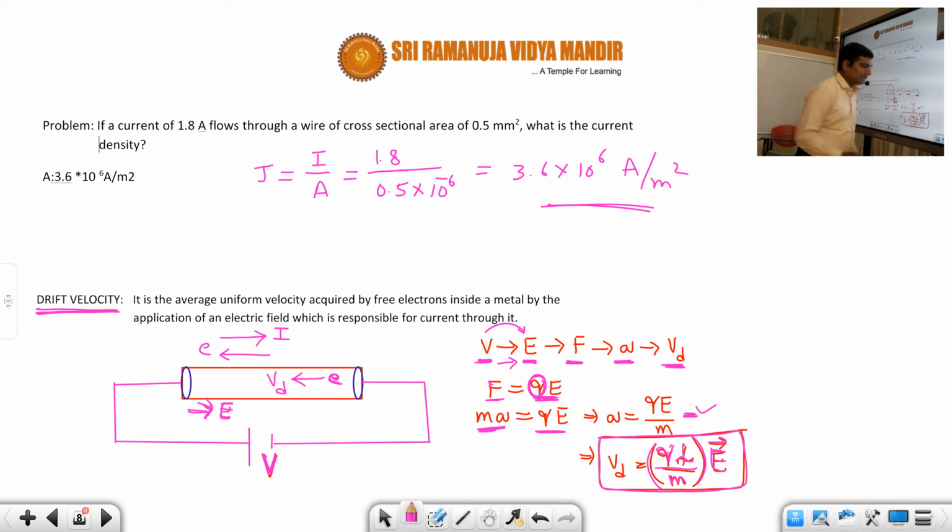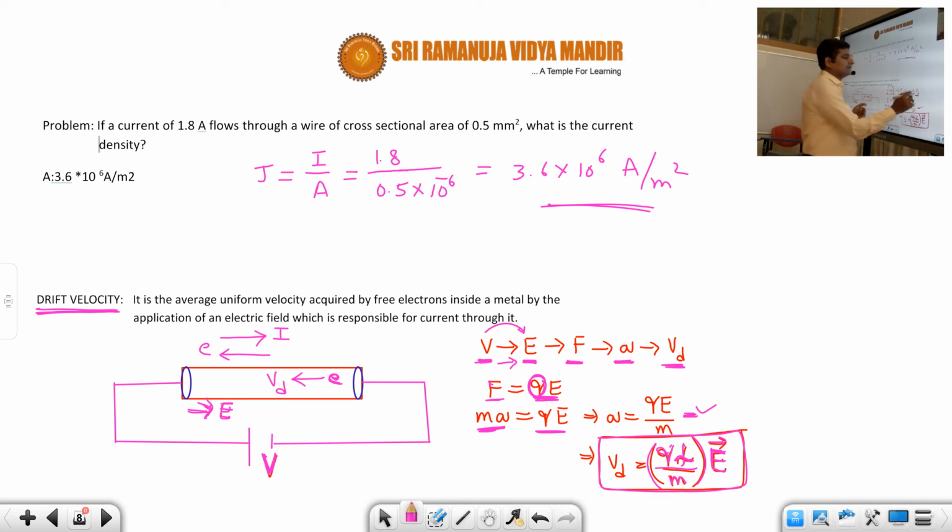Okay, where Q is called as charge, m is called as mass of the electron, E is called as electric field, and tau is called as the relaxation time. There is a term called relaxation time, the time taken between two average collisions. That is not required right now. Just remember this formula: drift velocity is equal to Q tau by m into E.